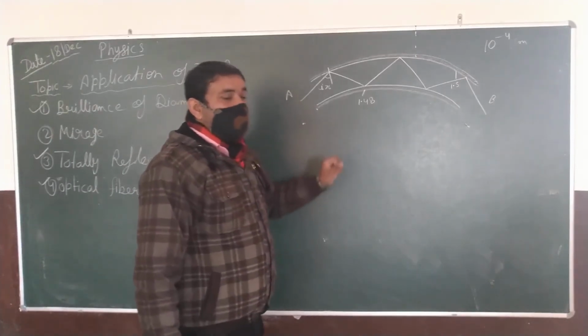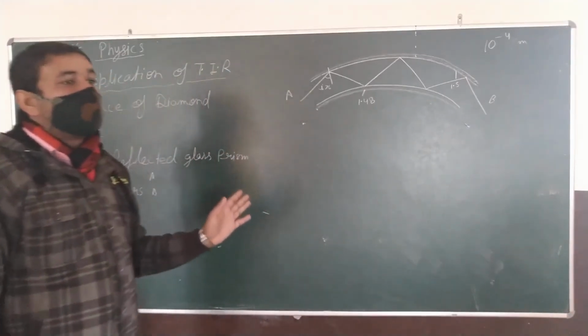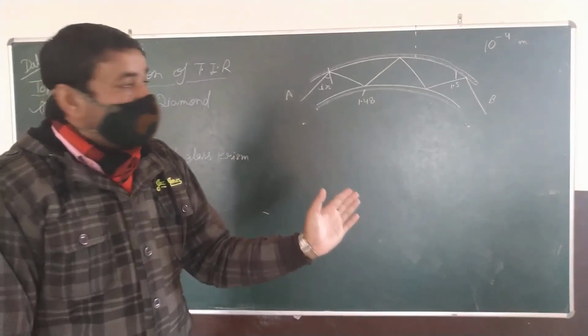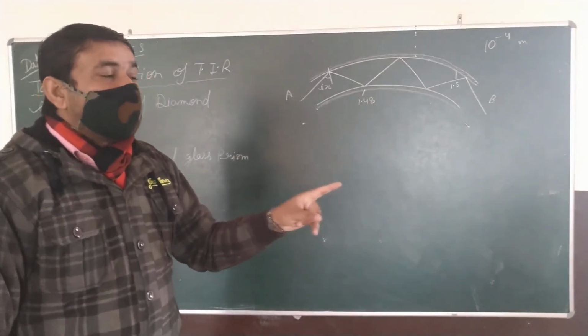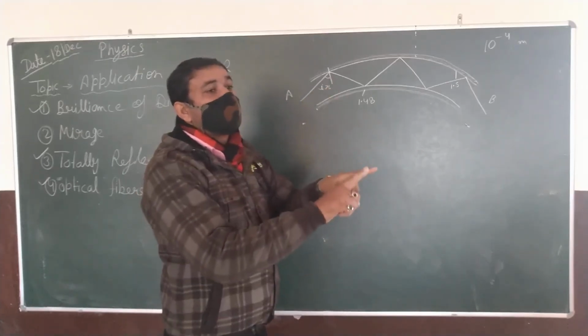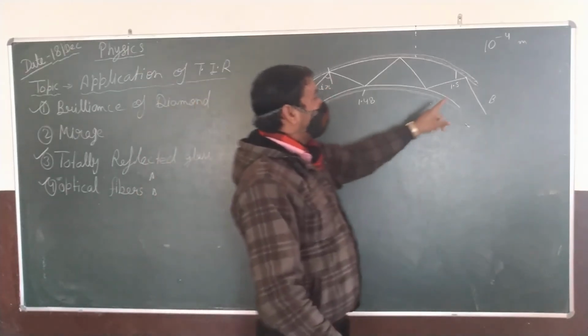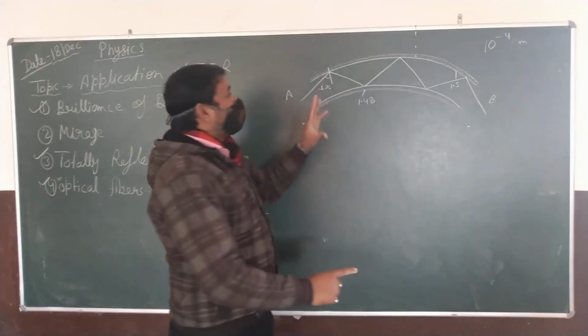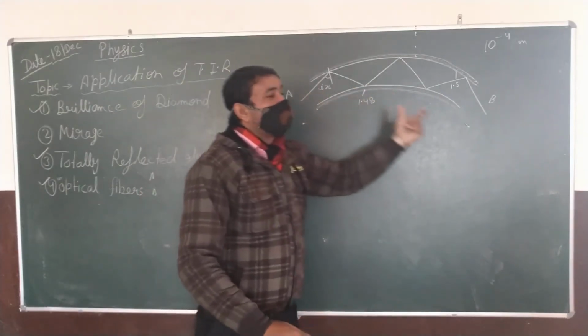Uses of this: to transmit the electrical signal in the form of light signal. So when the electrical signal is passed through the optical fiber, it is first converted into the light signal, and at the other end it is received. So this is basically used for receiving and transmitting.